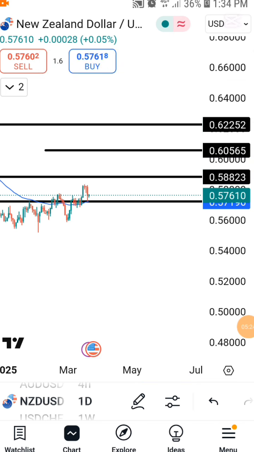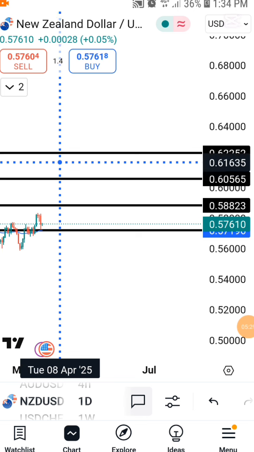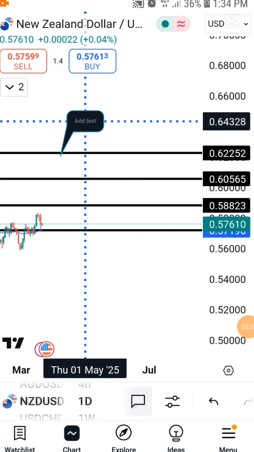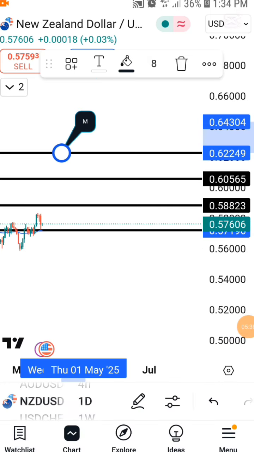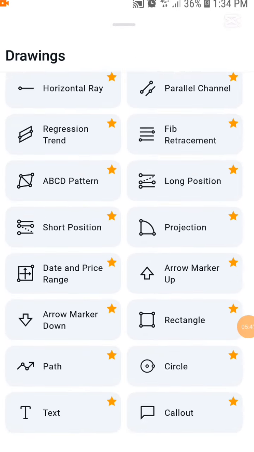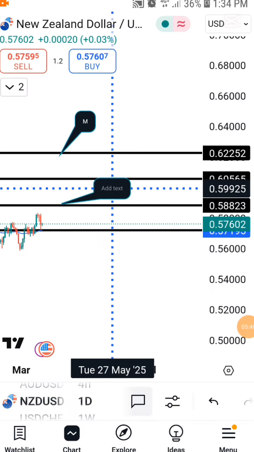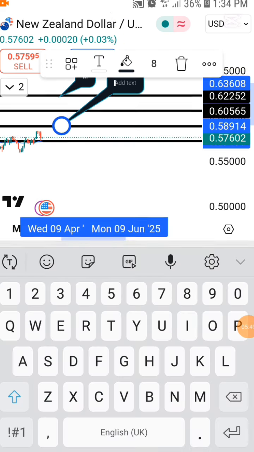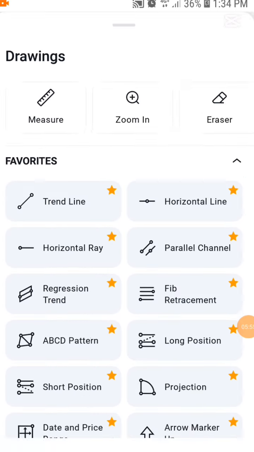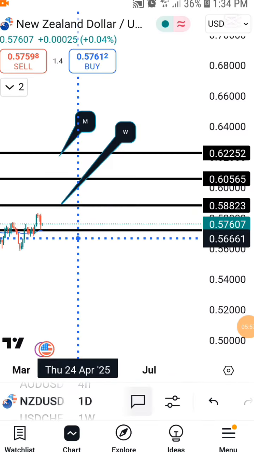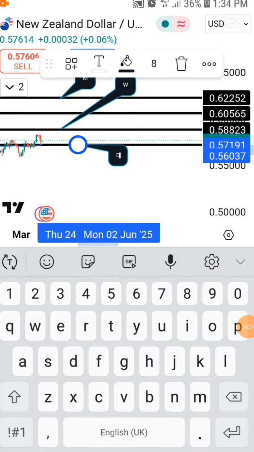Let me label it. So this is our current monthly. Yeah, that is our monthly 50 moving average, and this is our current weekly. Can you see? This is our current weekly. These are current weekly, and then this is our current daily, which is our demand now.